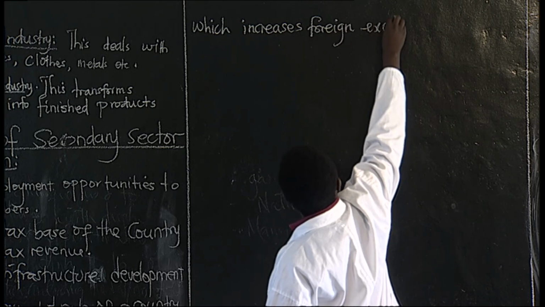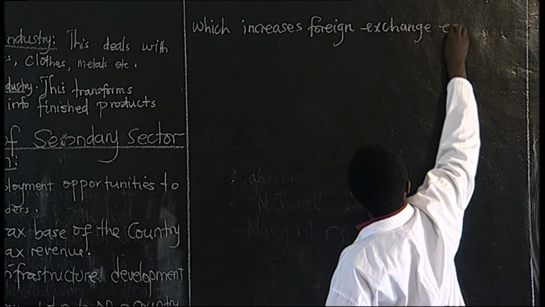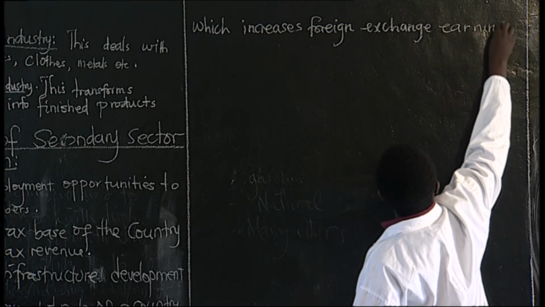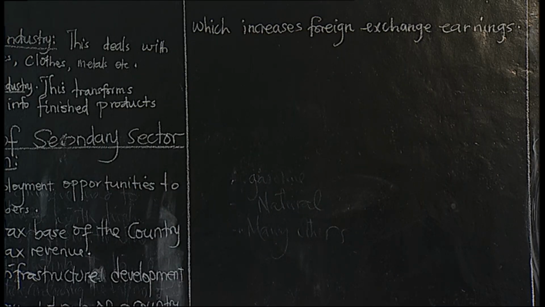So what do I mean here? Foreign exchange earnings. For example, I want you to look at this. Exports. These are goods that a country sells to other countries. Goods leaving the country.